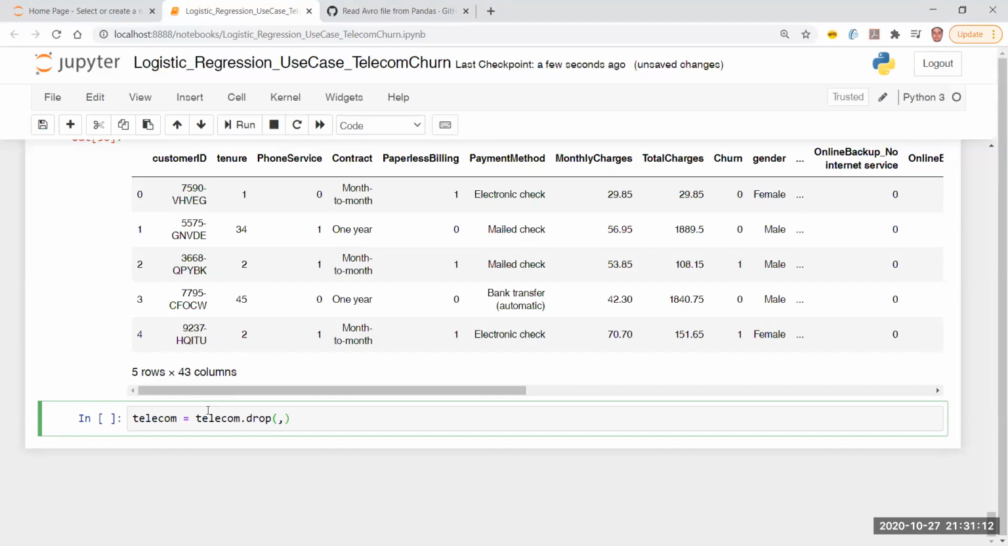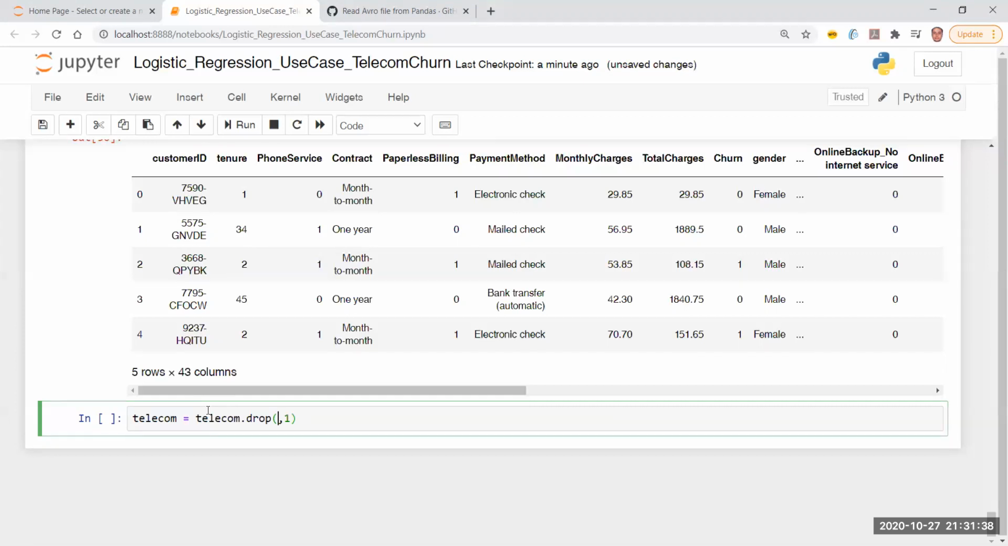When I'm using this function drop, I'm not saying that you have to drop the columns or you have to drop the rows. It has to understand on which axis I want to drop. In this case, it is going to be equal to 1. Why? Because in pandas, axis equal to 0 means rows, axis equal to 1 means columns. I want to drop these columns. That's the meaning of that number that I've passed over here.